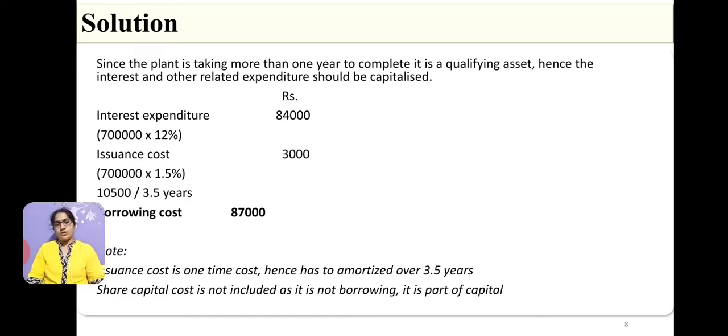Now, if I total this up, at the end of the first year I have to capitalize 87,000 as the borrowing cost. That means I should add the 87,000 to the principal amount. So, 87,000 is the capitalized borrowing cost. Here I have given a note. The note is that the issuance cost is a one-time cost, so it has to be amortized over 3.5 years. Again, the share capital I am not considering because it is not part of the loan, it is part of capital. So, Ind AS 23 talks about only the borrowed funds, not the share capital. Hope you have understood the example.